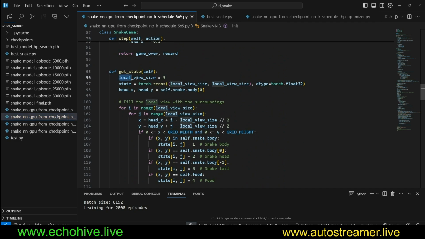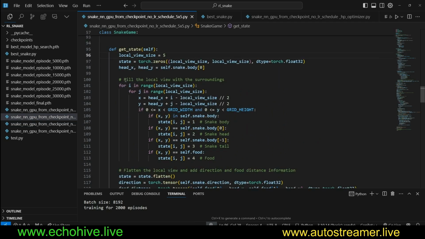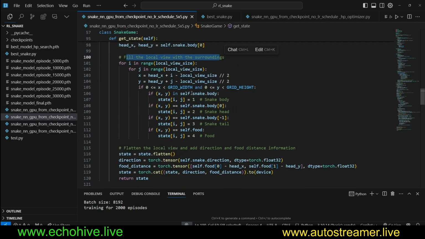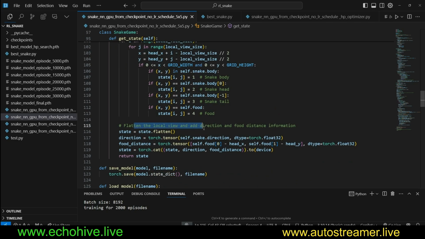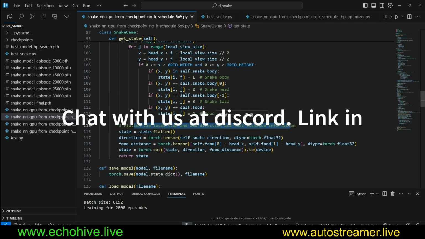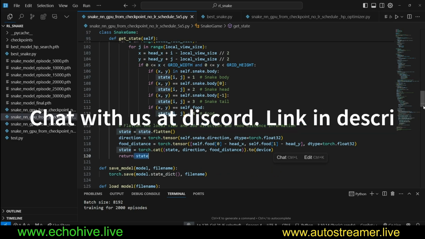If you look at our state, we can adjust the local view size and increase this. This will fill the local view, the 5x5 view around its head, plus it will include the snake body, snake head, snake tail, and food. And we flatten the local view, add direction and food distance information to this, and we return the state.